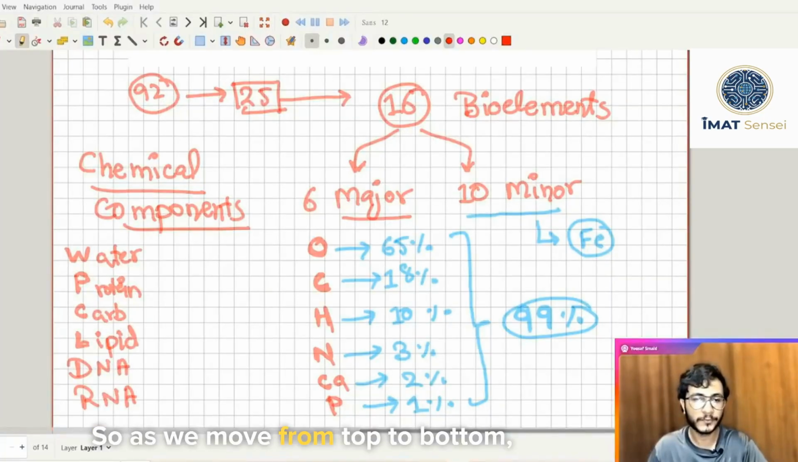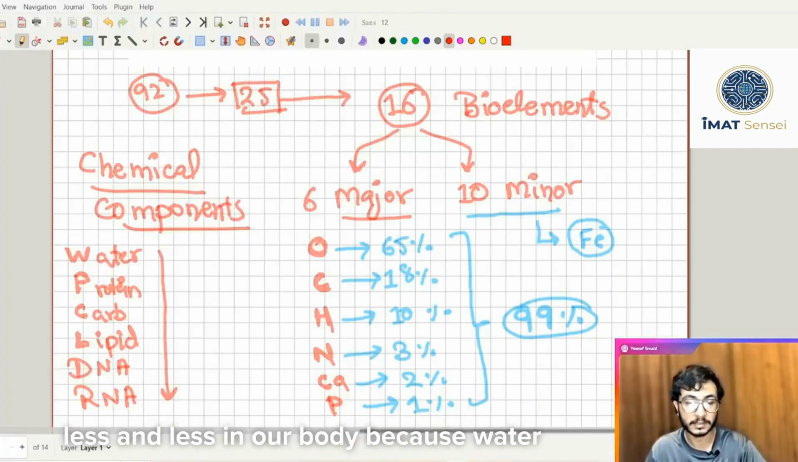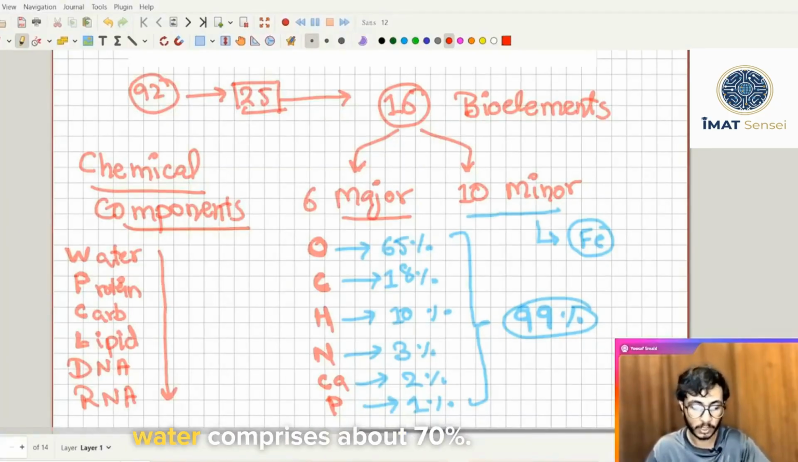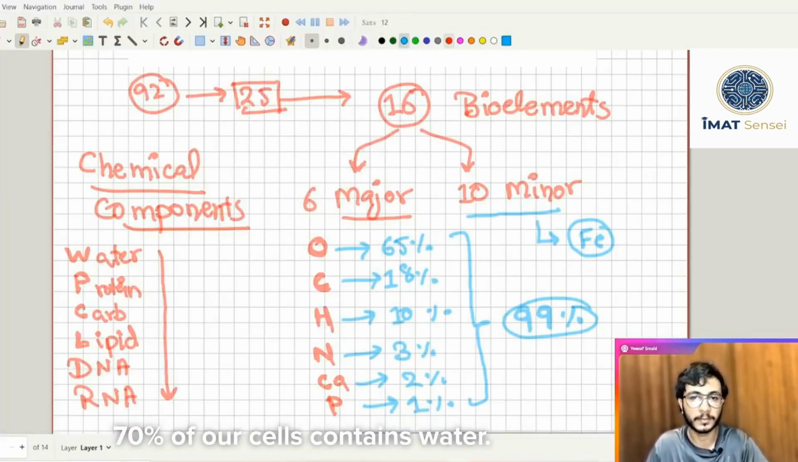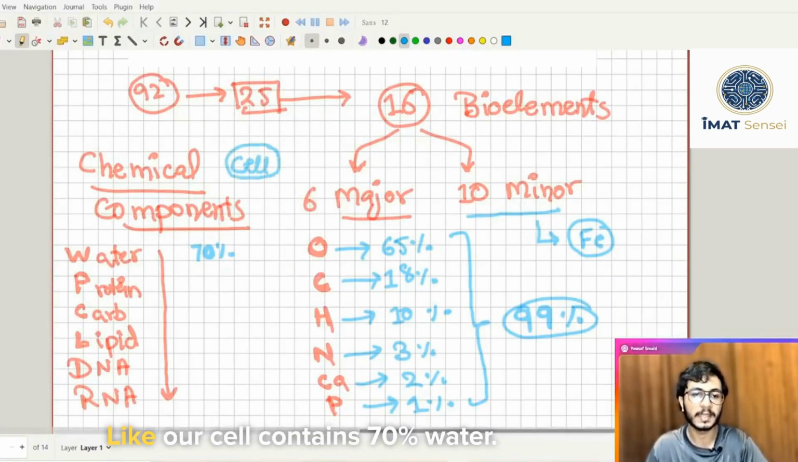As we move from top to bottom, the chemical components become less and less in our body, because water is the most abundant chemical component in our body. Water comprises about 70%. 70% of our cells contain water. Okay, so we are talking about the cell here, not our whole body. Our cell contains 70% water.